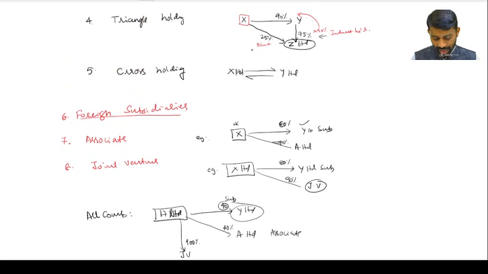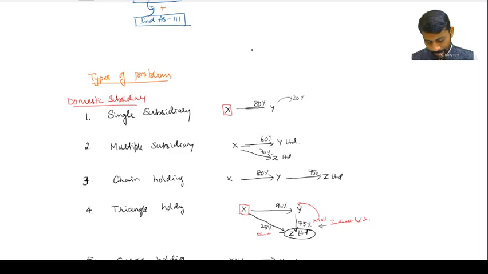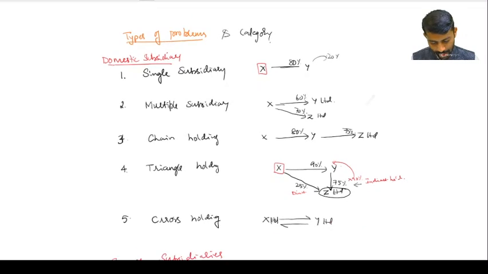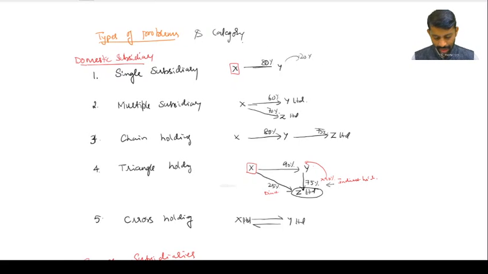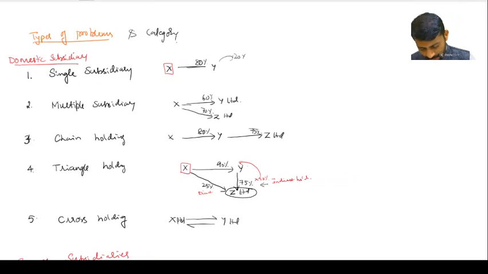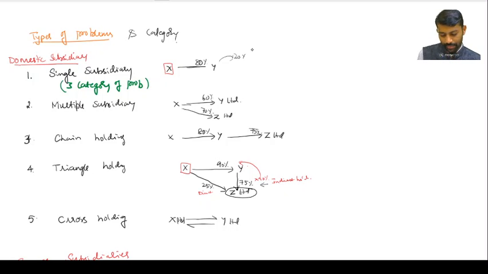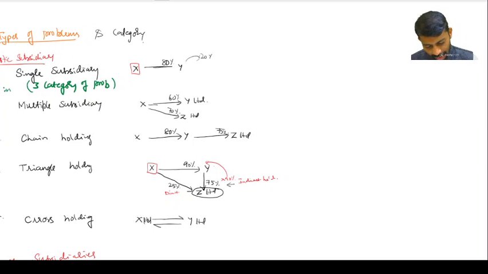So what are the types of problems? What is the category of problems that might be there? 8 types. Now in each of these problems, my dear friends, you have to check that in each problem there might be three categories of problems. Are you understanding? Number one,